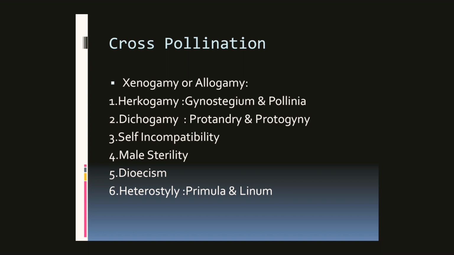This is called self-incompatibility, and it is common in potato, tobacco and Brassica.